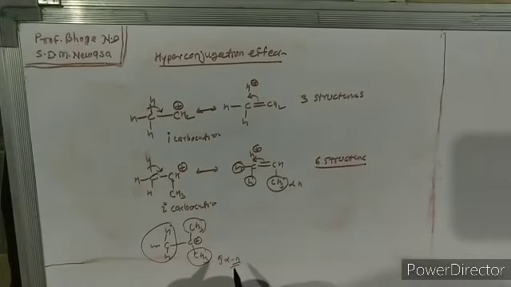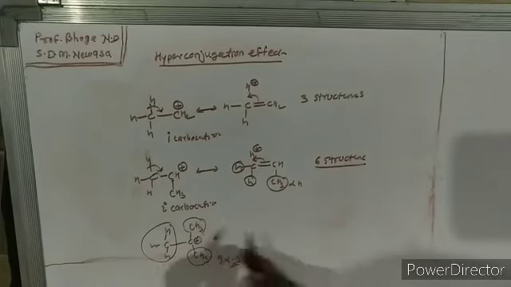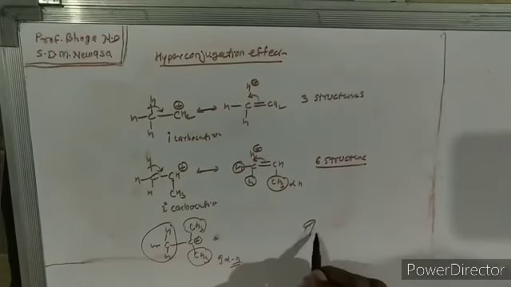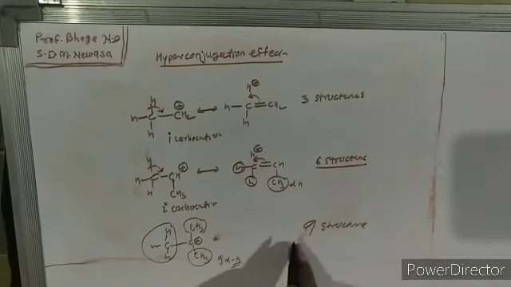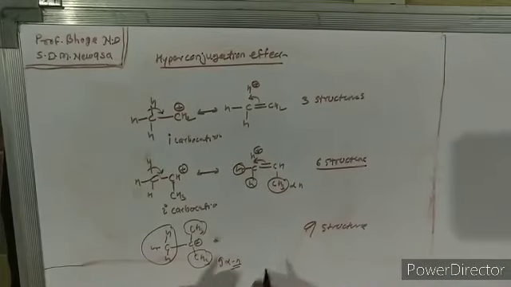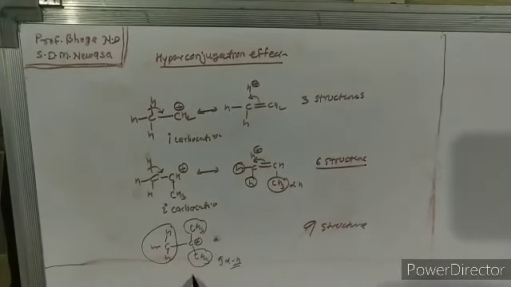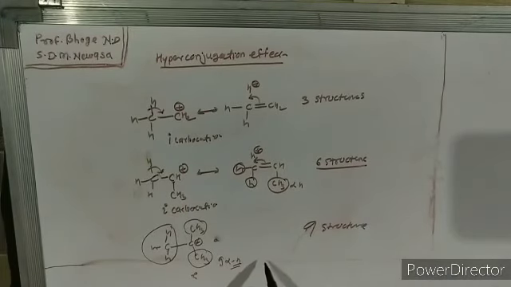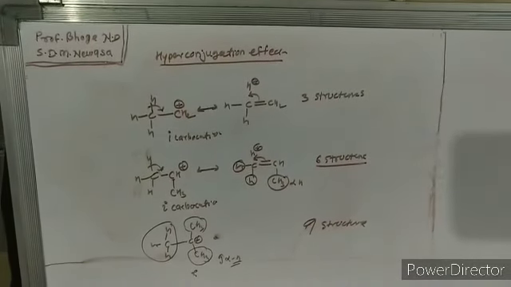So 9 structures are possible. And as the number of possible structures increases, the carbocation is more stable. So the tertiary carbocation is more stable because it has 9 alpha hydrogen atoms, which stabilize this carbocation more easily.